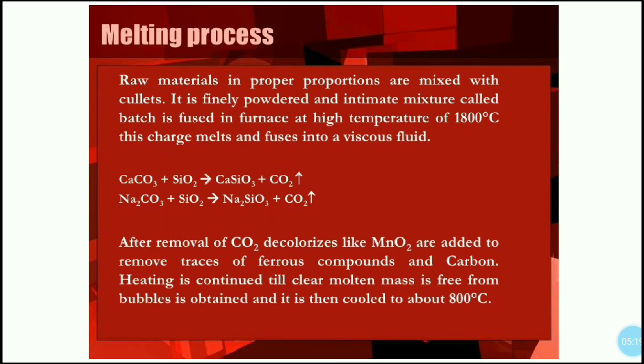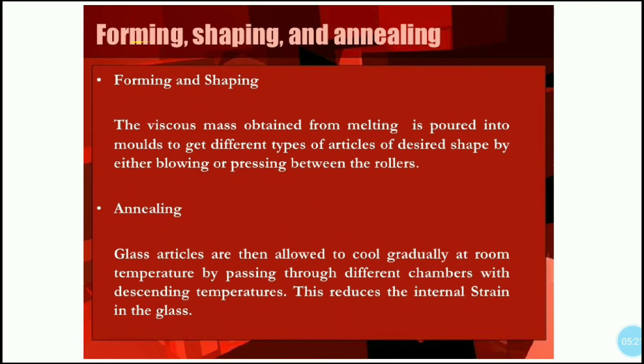And then the process of forming, shaping and annealing. Forming, shaping: the viscous mass obtained from melting is poured into molds in whatever shape you need, to get the different types of articles as desired, either by blowing or pressing between rollers. Then annealing is a very important process in glass making. Glass articles are allowed to cool gradually at room temperature by passing through different chambers with descending temperatures. This reduces the internal strain in the glass.